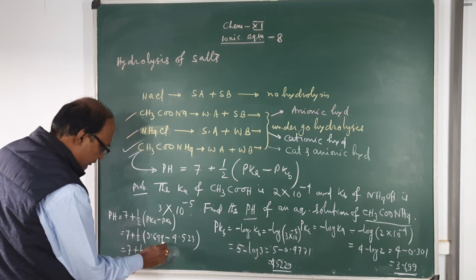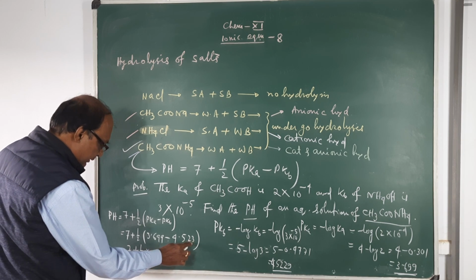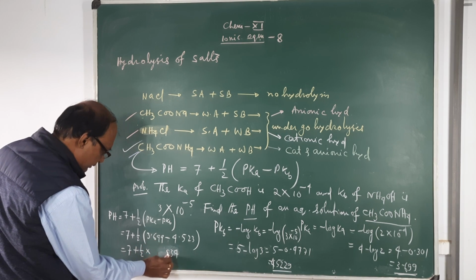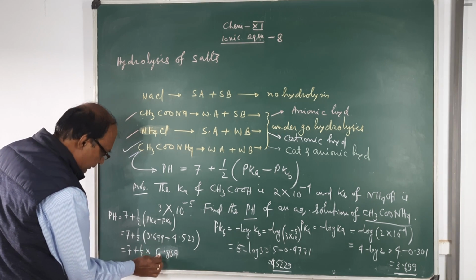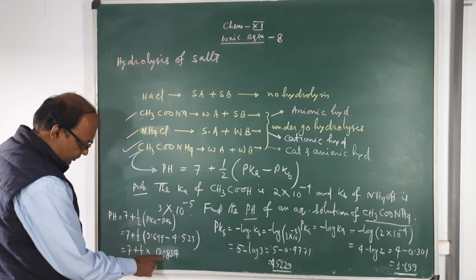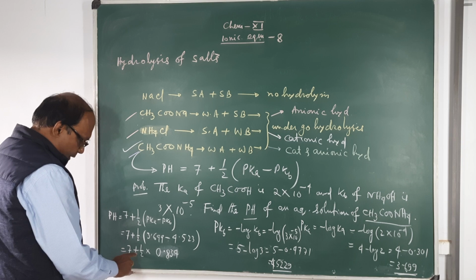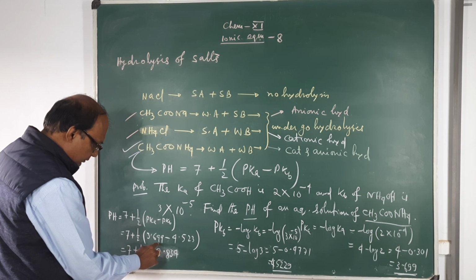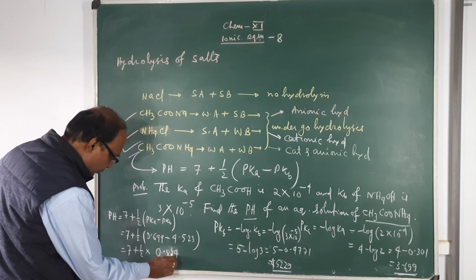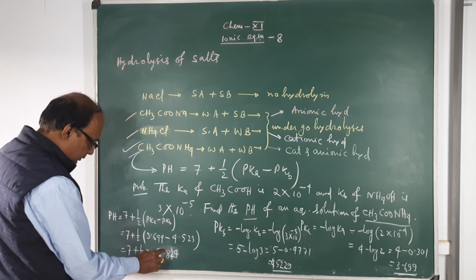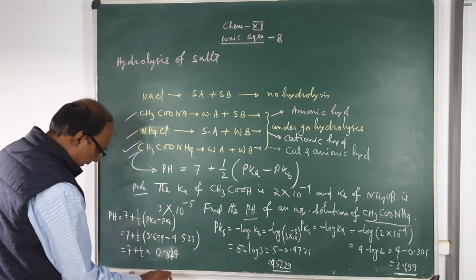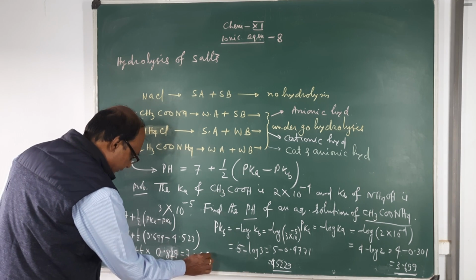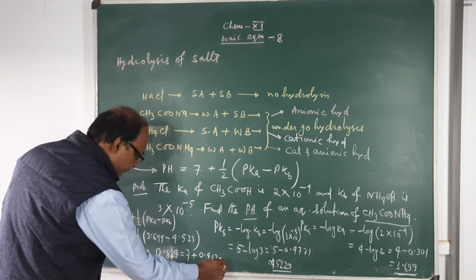The minus term is greater, so this one. See, 7 plus half into 0.834, this is equal to 7 plus 0.834 divided by 2, that is 0.412.